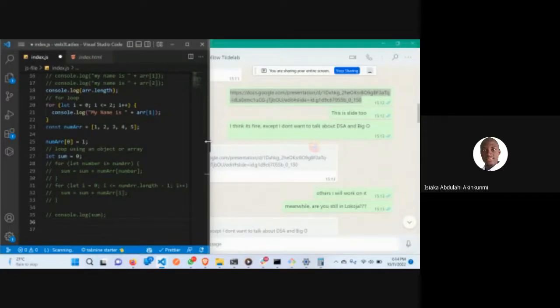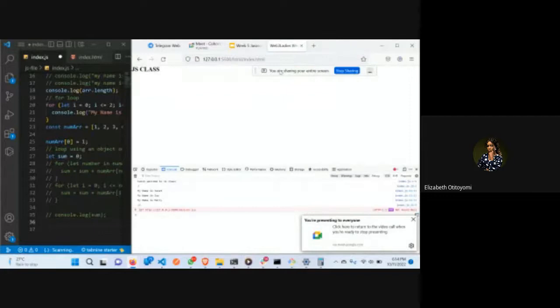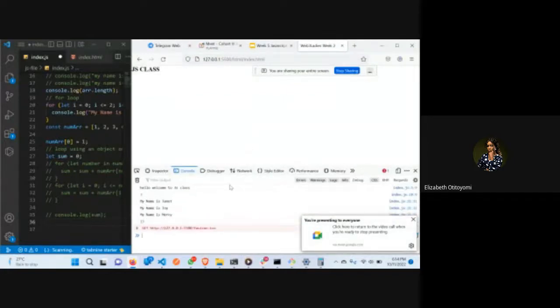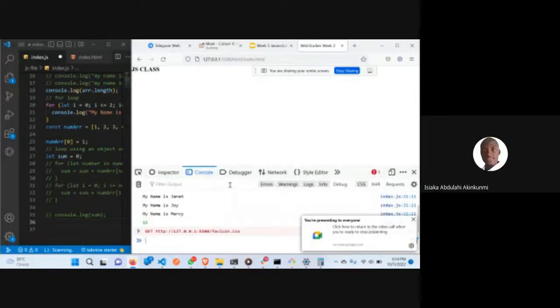Is it better now? I can still manage to see the VS Code, but it's the one on the browser that is the issue. Maybe because of the white background. If you can do something about that. Okay. Can you see my console?